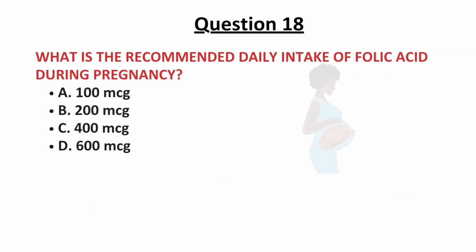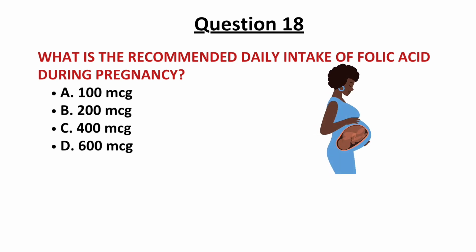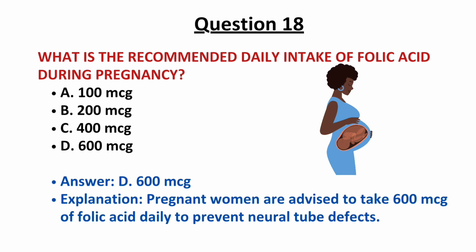And the next question, what is the recommended daily intake of folic acid during pregnancy? Options are 100 micrograms, 200 micrograms, 400 micrograms, and 600 micrograms. And the correct answer is option D, 600 micrograms. Pregnant women are advised to take 600 micrograms of folic acid daily to prevent neural tube defects. So the correct answer is option D, 600 micrograms.